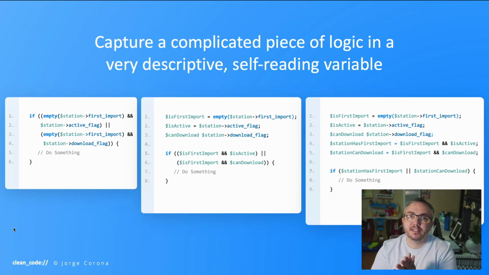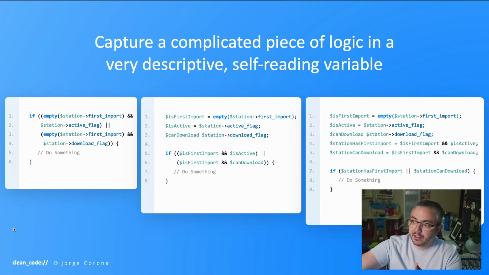Oh my gosh, this is clear. I got it. I know what's going on. This is what I wanted to say the first time, right? But the first time was working code. So we cleared it up. Now it's very easy to read. If station has first import or station can download. Makes sense. Got it. Right? And all three are programmatically correct. They will work. But one is just easier to understand.